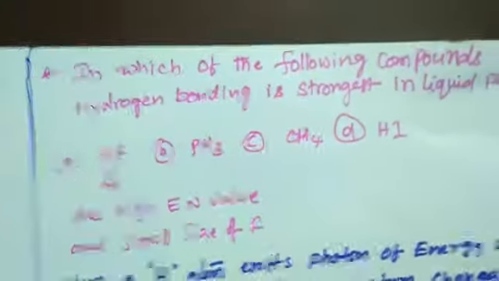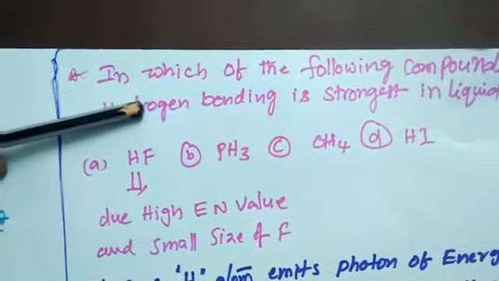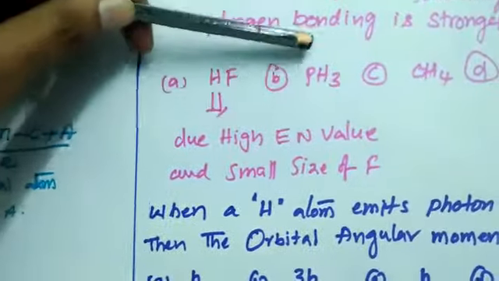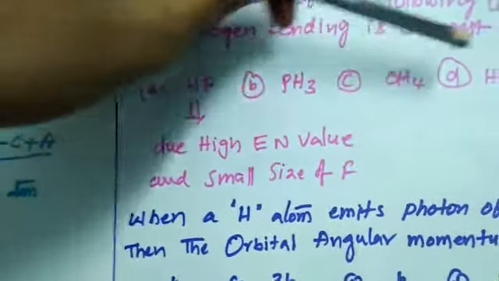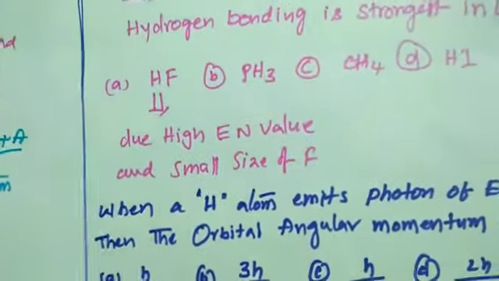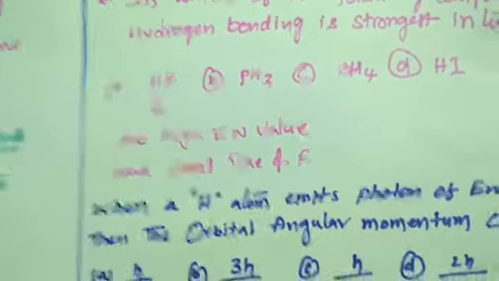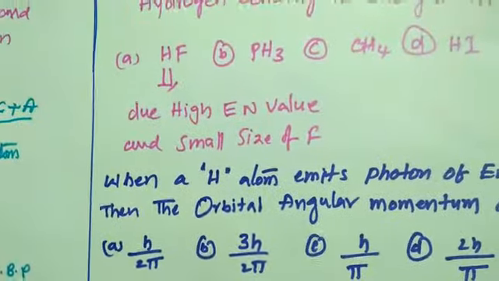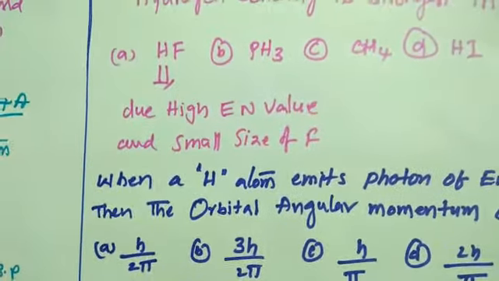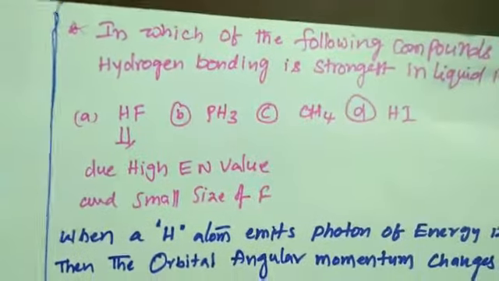So another one. In which of the following compounds is hydrogen bonding strong in the liquid phase? They give the options: HF, PH3, CH4, hydrogen iodide. Among these four, hydrogen fluoride has much stronger hydrogen bonding because fluorine has a high electronegativity value and a small atomic size. Due to these two reasons, HF exhibits the strongest hydrogen bonding among the given options.